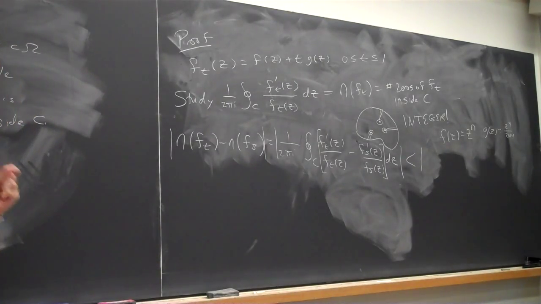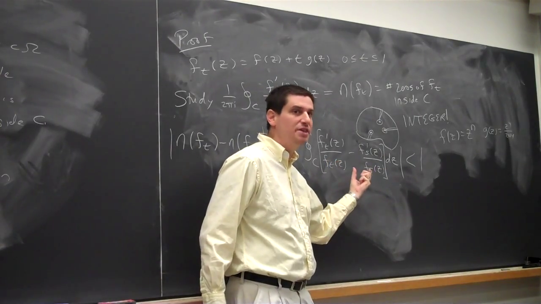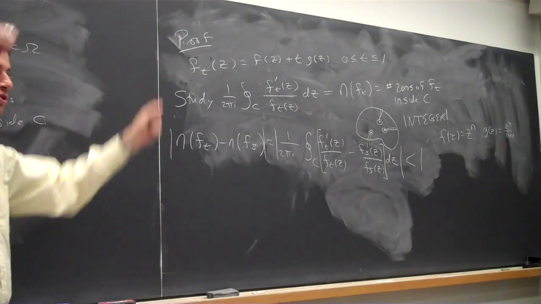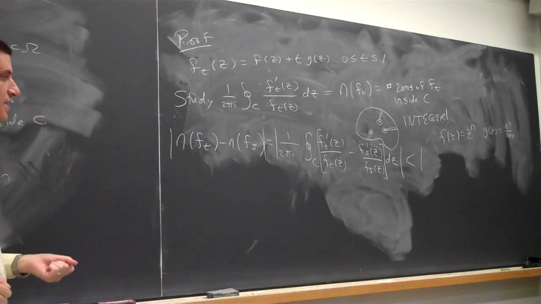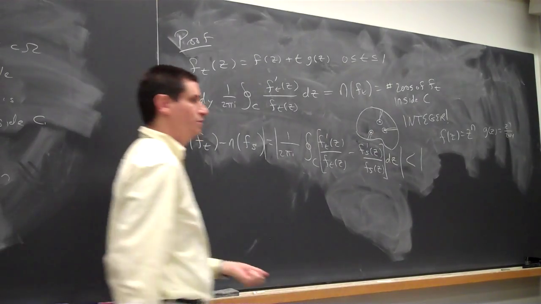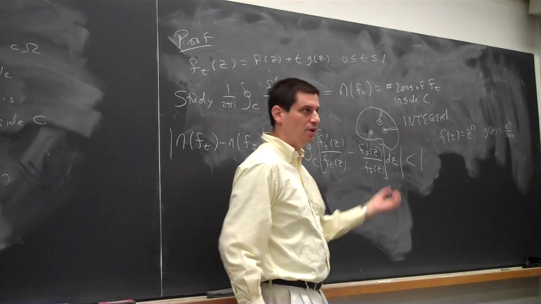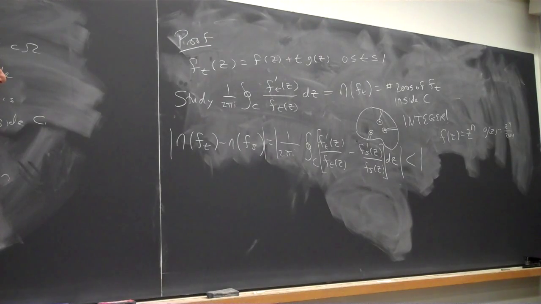Excellent. We're only integrating on the circle. Right? It doesn't matter that this blows up inside the region. What only matters is where am I integrating. I'm integrating on this nice closed curve, and on that closed curve, there are no zeros or poles of my function. So this is going to be well behaved. We've got to be careful. We have to prove that ft of z doesn't have a 0 on the circle.